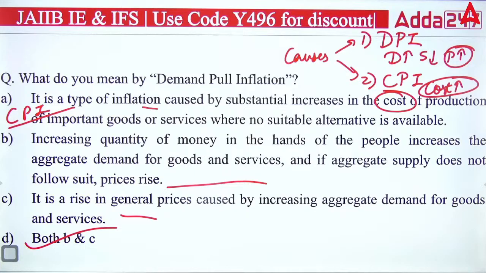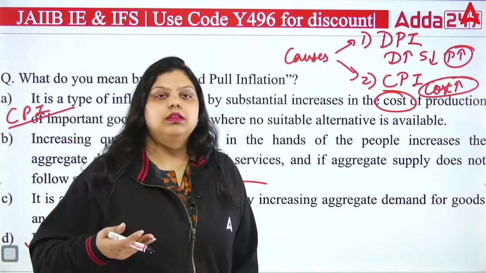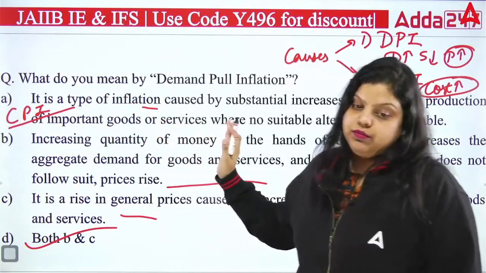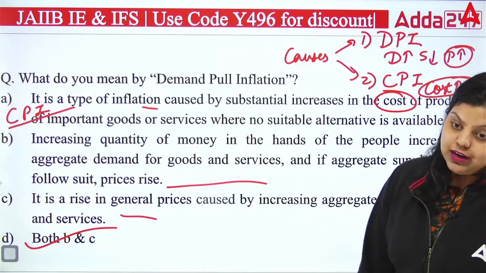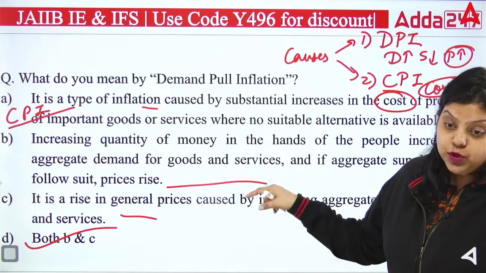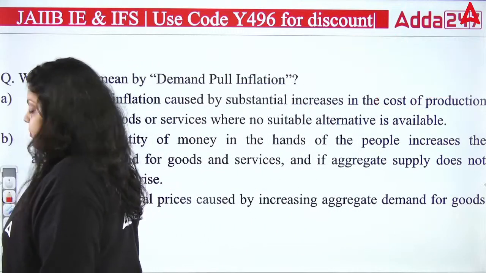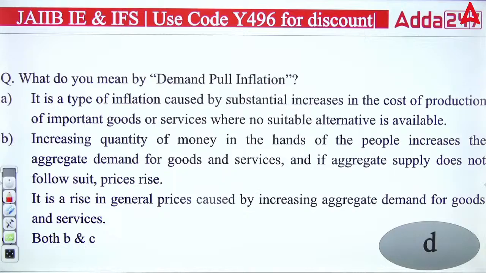So when the demand for goods and services is increasing, the prices of the goods are increasing. That's your demand pull inflation. So the right answer for this particular question will be D option, that both B and C are correct. Okay, right answer is D.